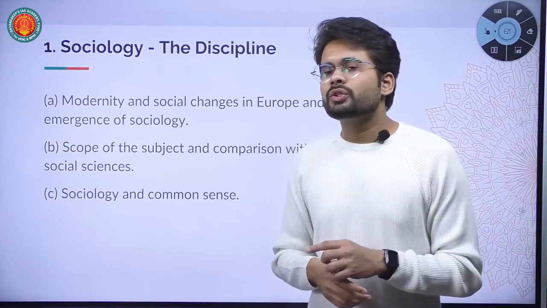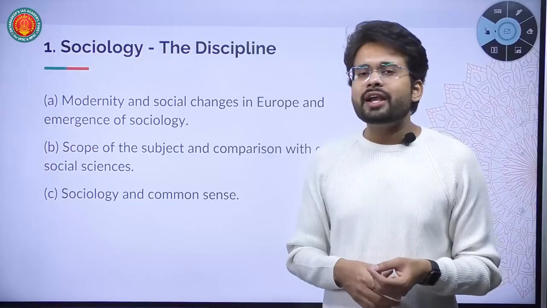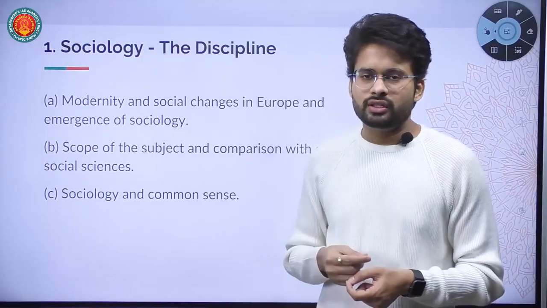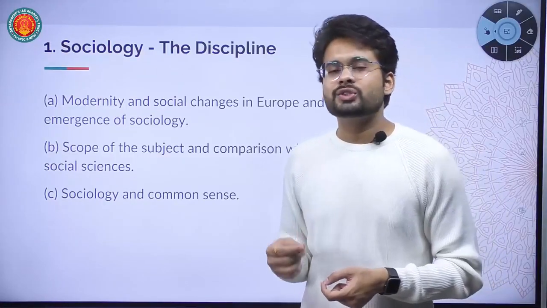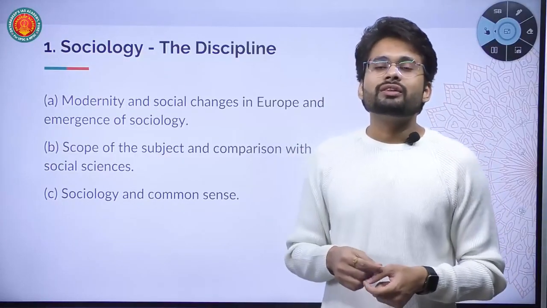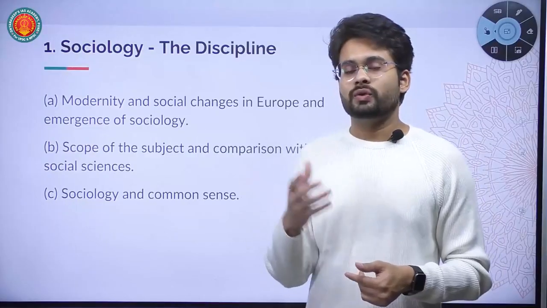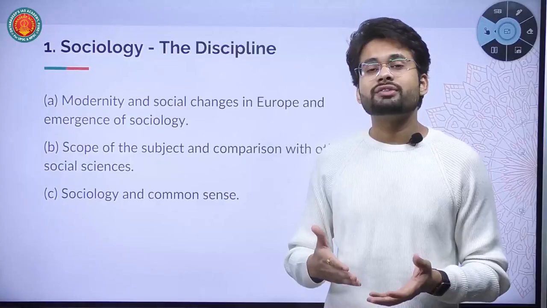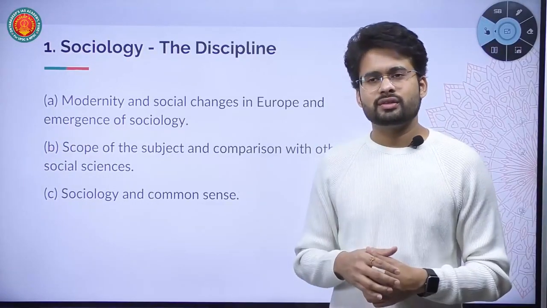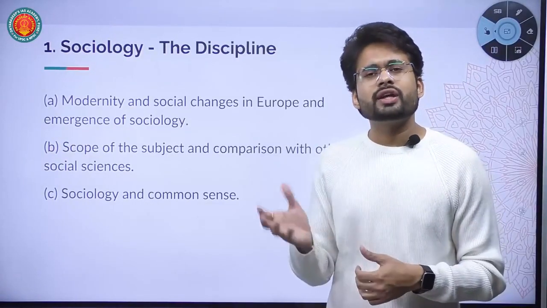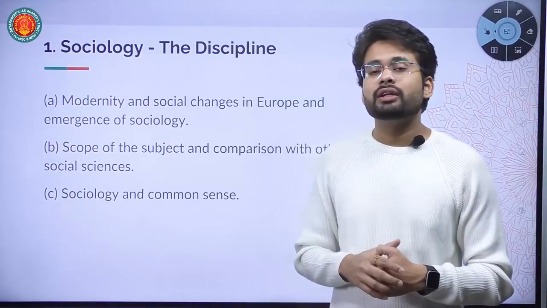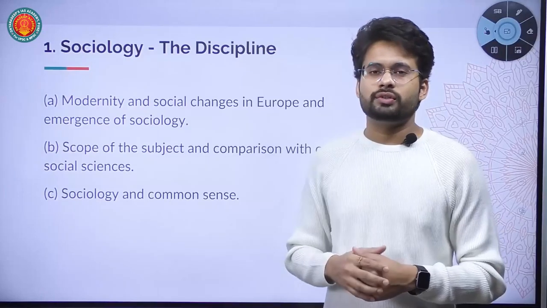Chapter 1 is divided into 3 subparts: A, B, and C. A is regarding modernity and social changes in Europe that led to the emergence of sociology. B is about the scope of sociology and its comparison with other social sciences like political science, history and many others. And third is the distinction and relationship between common sense and sociology.